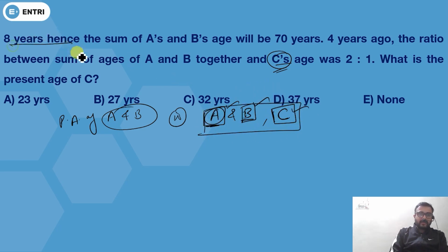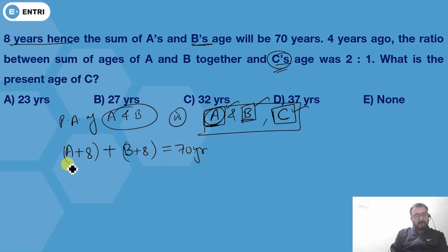Now 8 years hence, suppose if A is today A years old, then after 8 years he will be A plus 8, and B will be B plus 8, that is equals to 70 years.